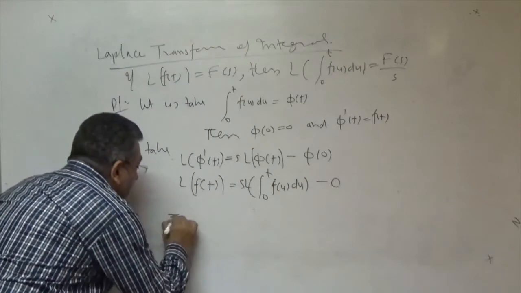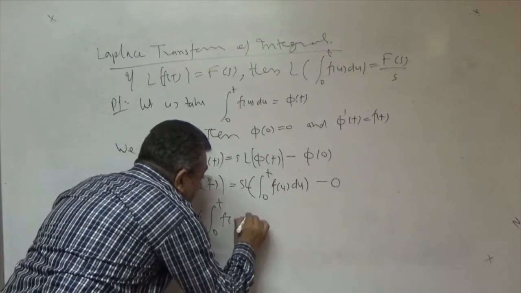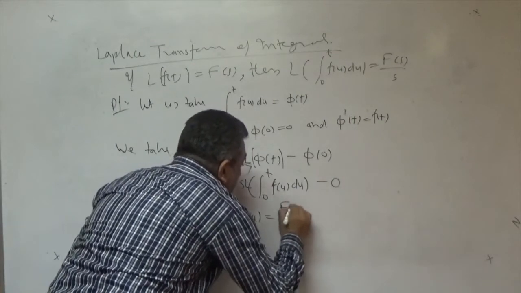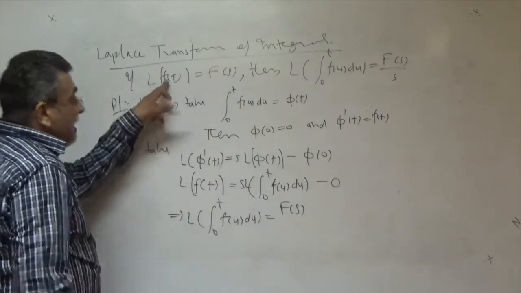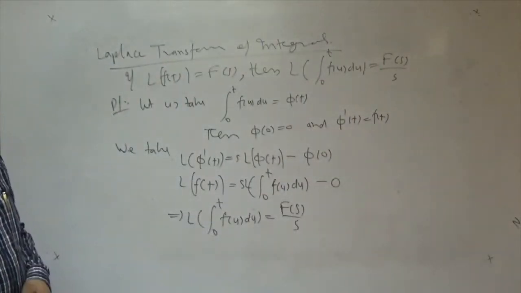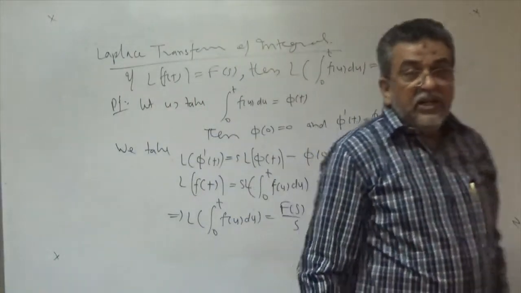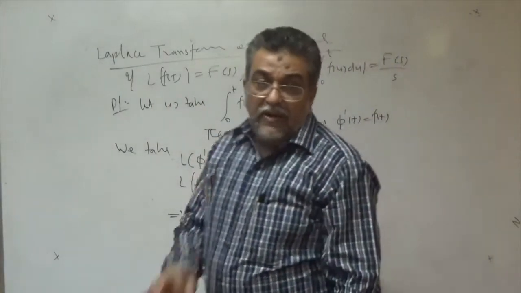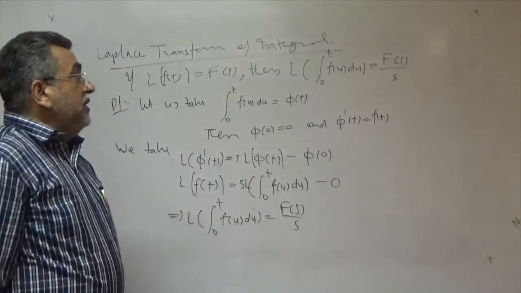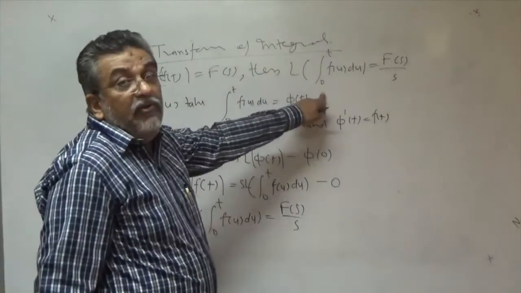So from here we get Laplace transform of 0 to t f of u du is equal to, and you know that this is denoted by F(s), upon s, and that is your result. That is your formula which you have to prove. That is the Laplace transform of integral, right? This is the second formula, which can be used directly whenever we have to find the Laplace transform of integral.